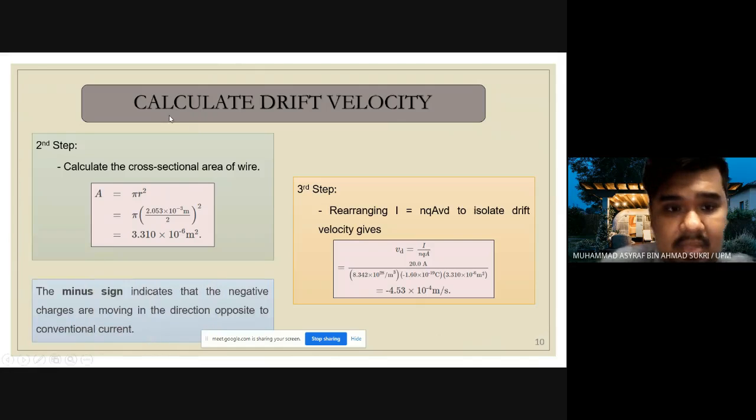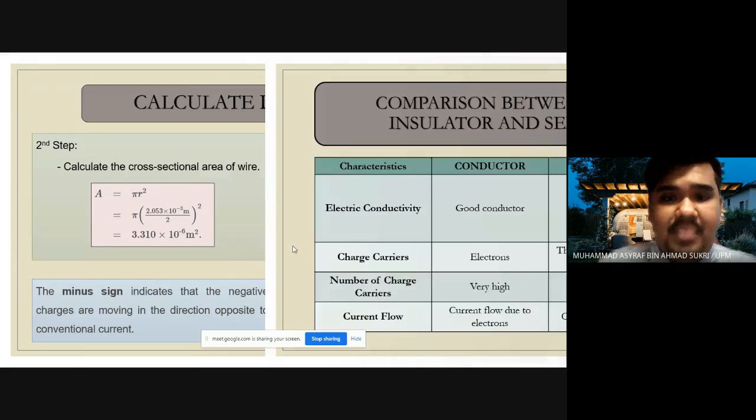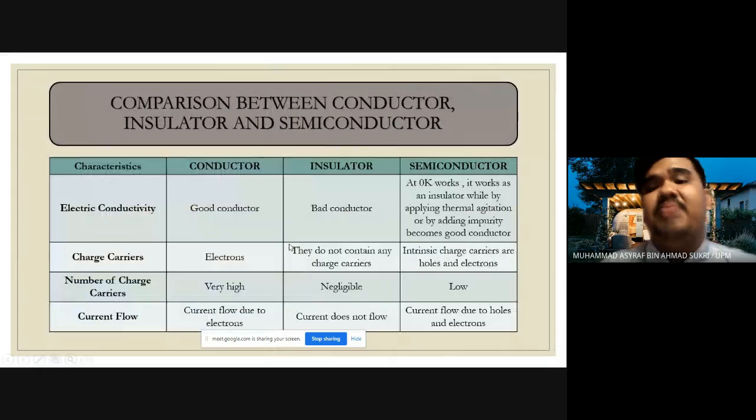The minus sign here indicates that the negative charges are moving in the direction opposite to the conventional current. Then we will proceed to the comparison between the conductor, insulator, and semiconductor.